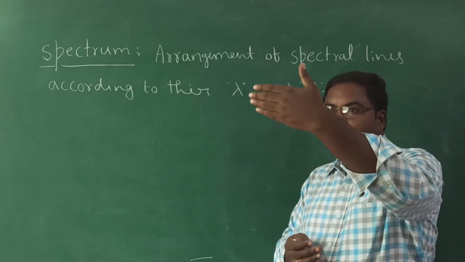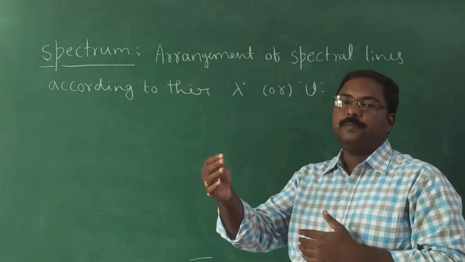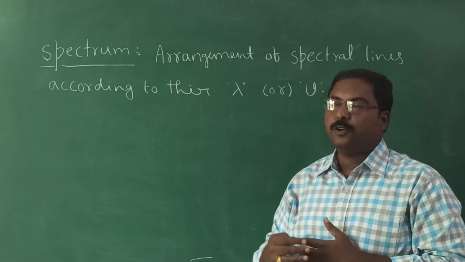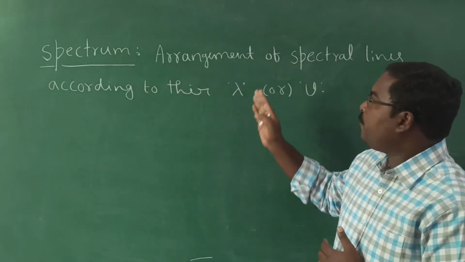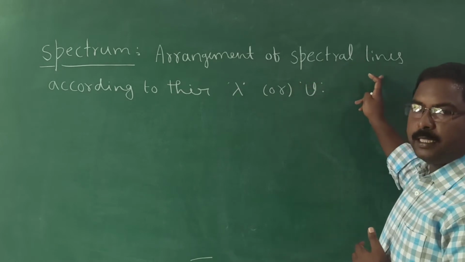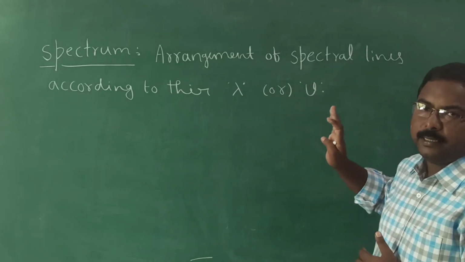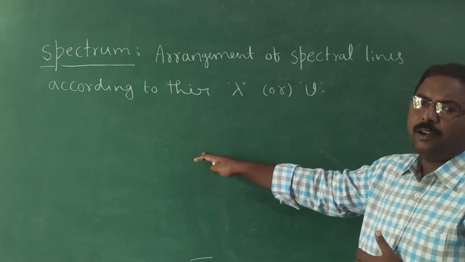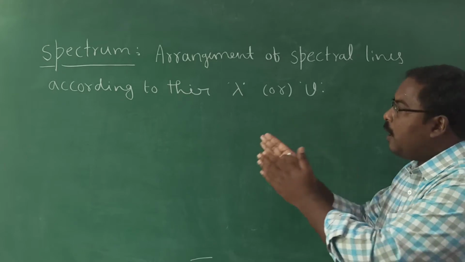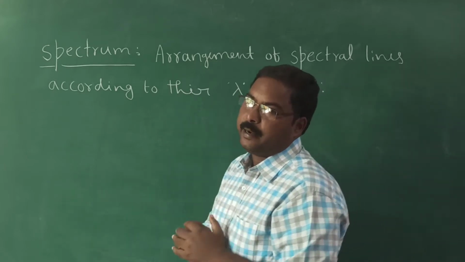When we record the graph of all the lines obtained from the prism, that graph is known as a spectrum, which consists of different spectral lines, nothing but light radiation of different wavelengths. Either in increasing or decreasing order of wavelength, the order of arrangement of these lines is known as spectrum.